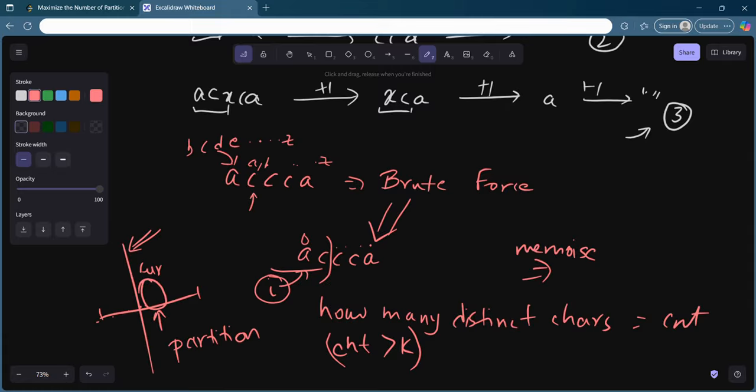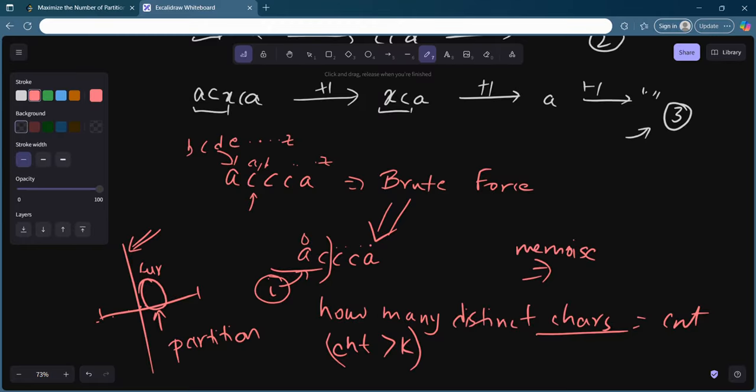So I will have an iterator i which will start from 0 and go on till the end. I will try to see whether I want to include my current character in my current partition or not. If on including it, the distinct character count becomes greater than k, then I want to keep a partition before that.